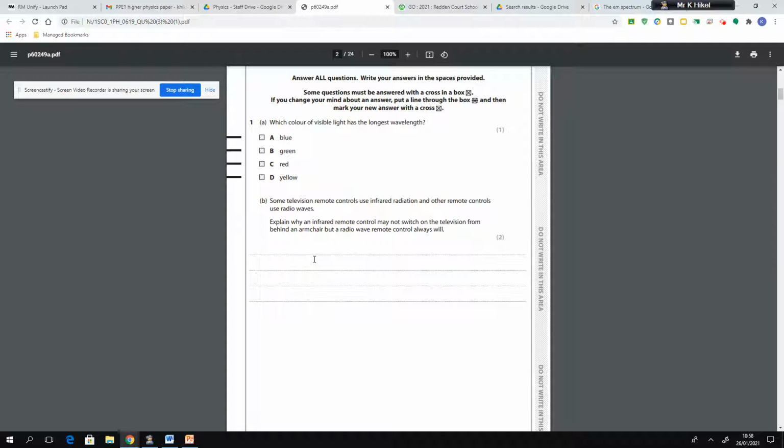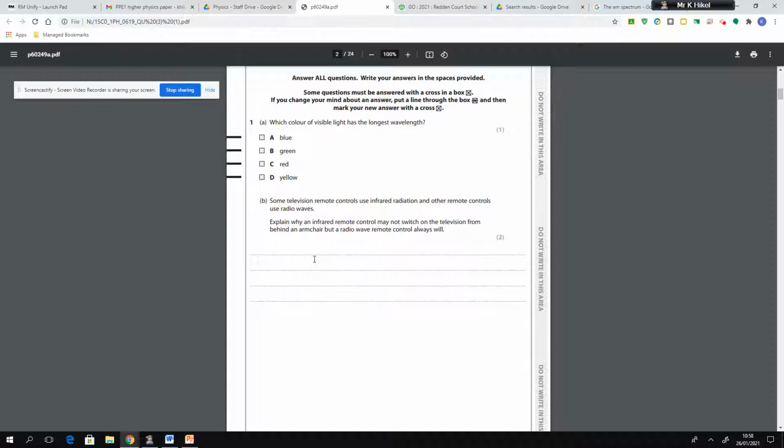It must be because the infrared rays given off or emitted from that are absorbed by the armchair. Okay, so they are absorbed by the armchair and they don't reach the television, which is why they do not turn the television on. Okay, that's for your first mark.